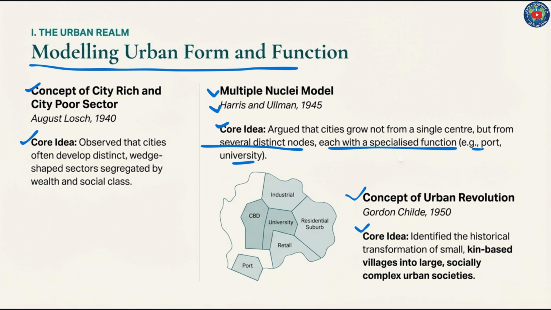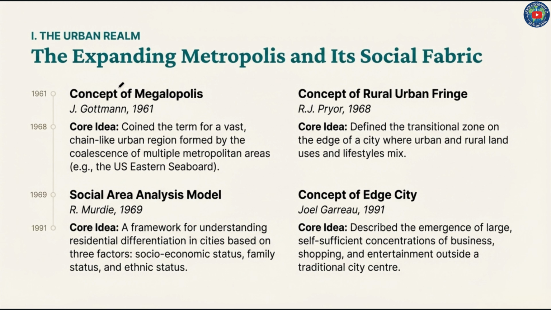Then the expanding metropolis and its social fabric. The concept of megalopolis, provided by J. Gottmann in 1961. The core idea was that it coined a term for a vast, seamless urban region formed by the coalition of multiple metropolitan areas, for example the US Eastern Seaboard.